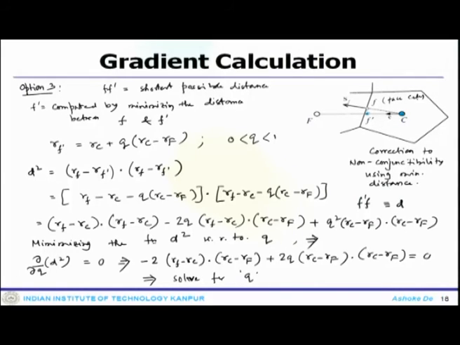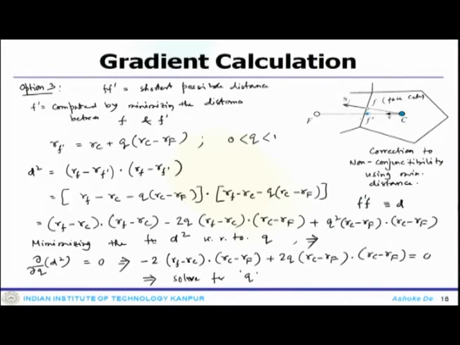That is the mechanism adopted for this correction of non-conjunctionality using this minimum distance procedure. So, how do I find out the f prime? You have to find the distance between f and f prime by optimizing the minimum distance procedure.